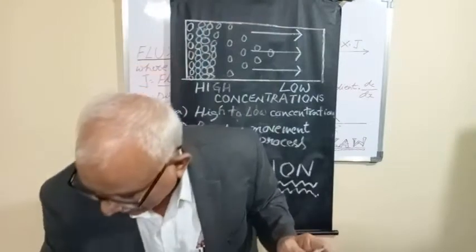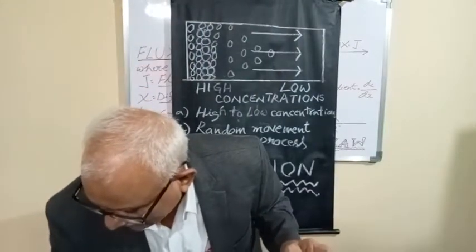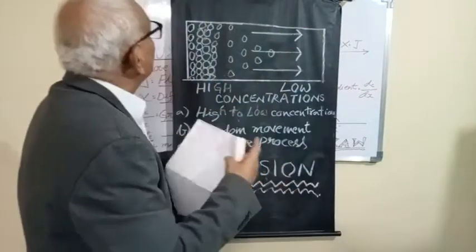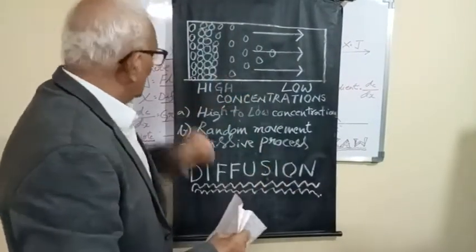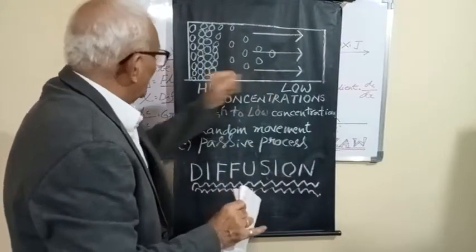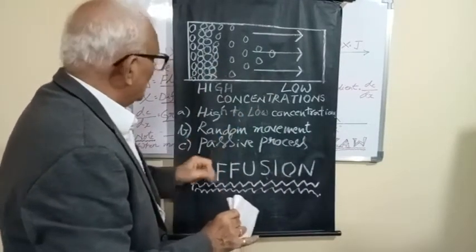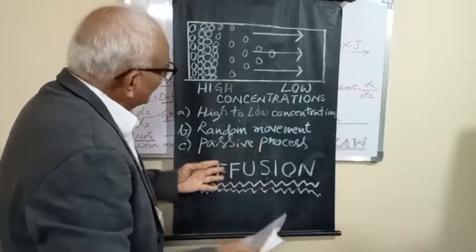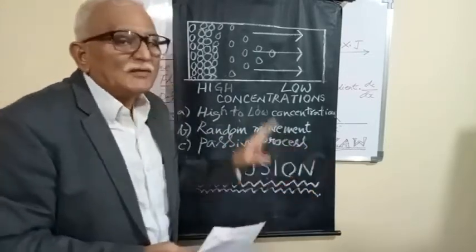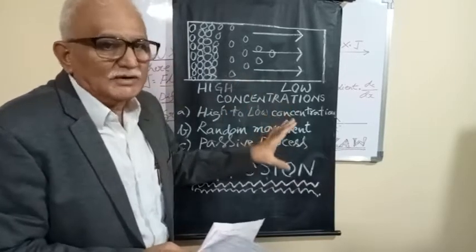Now, let us go to Fick's law as far as diffusion is concerned. So this is high concentration to low concentration. Before we go to Fick's law, just let us see: high concentration to low concentration diffusion, random movement, passive process. Why is it called a passive process? Because there is no energy involved in ordinary diffusion.